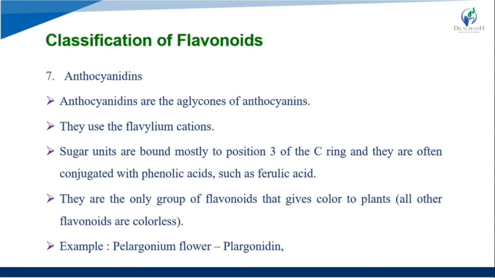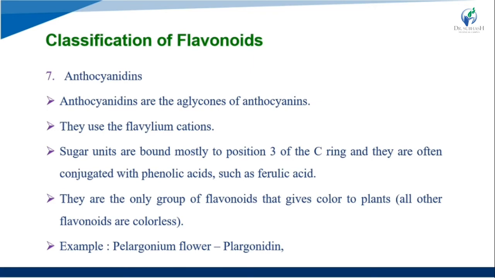They are the only group of flavonoids that give color to the plant. All other flavonoids are colorless.